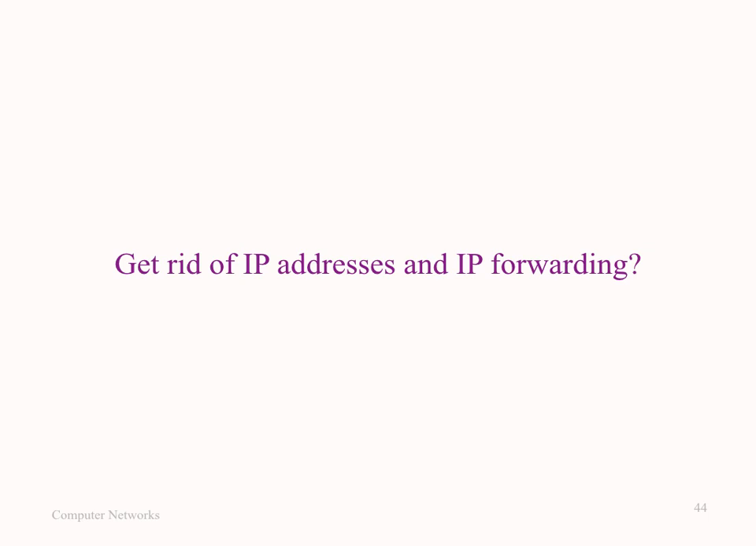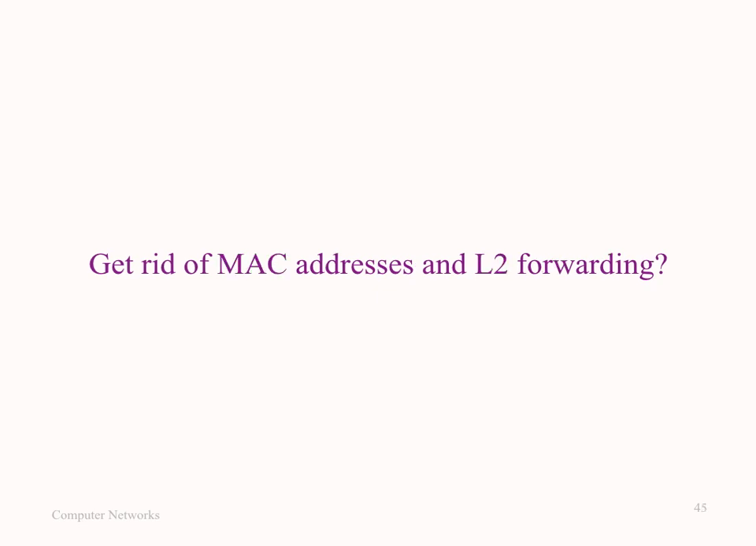So here are two questions for you to think about. Could we get rid of IP addresses and IP routers and IP forwarding? Could all internet end systems have only MAC addresses and be interconnected through link layer switches? In other words, could the internet be one big IP subnet? What would be the consequences of that? And the inverse: could all internet end systems have only IP addresses and be interconnected through IP routers?